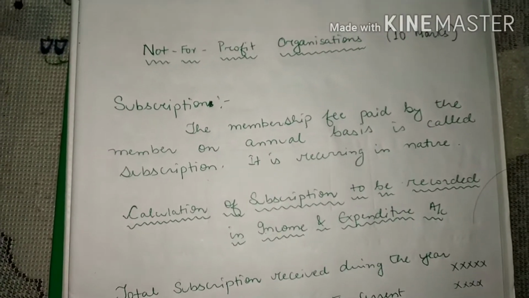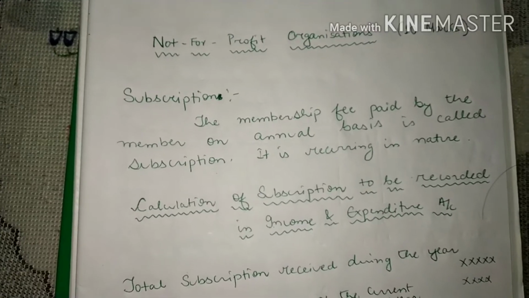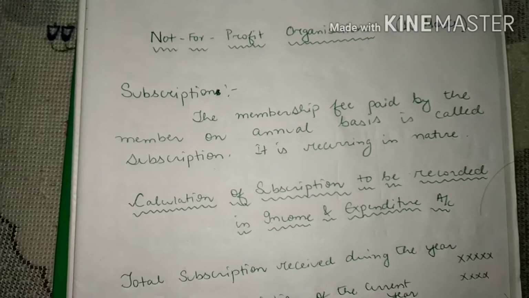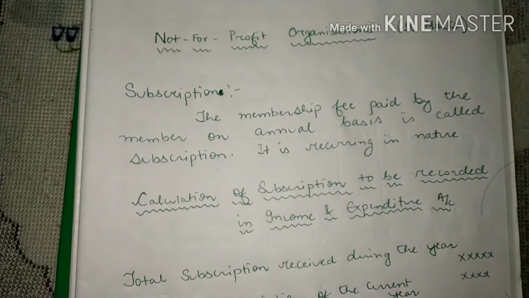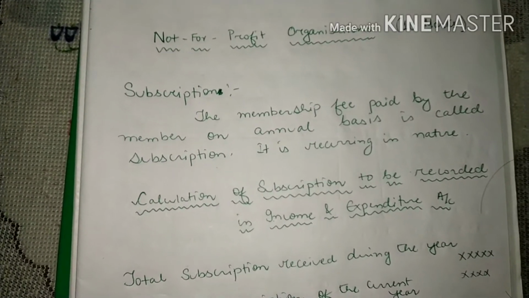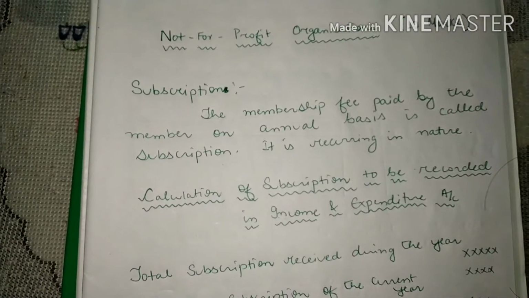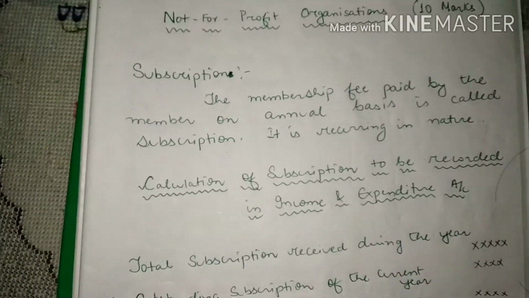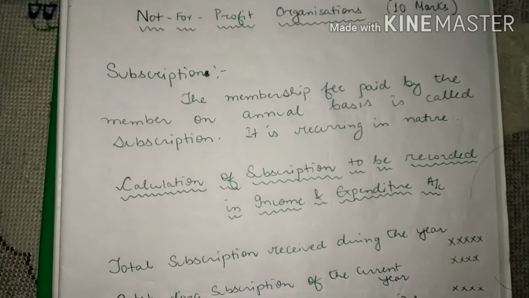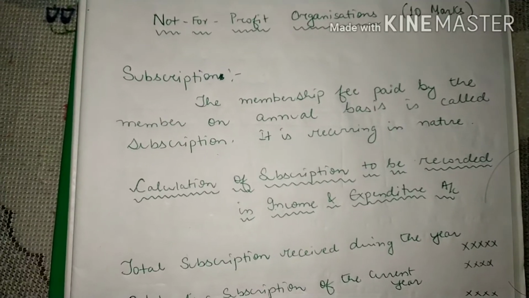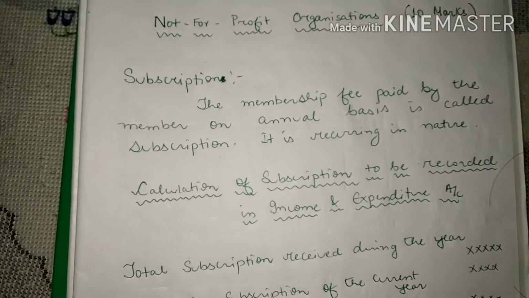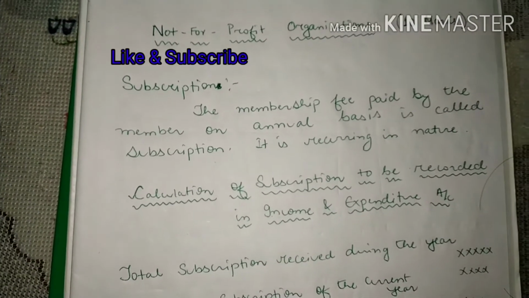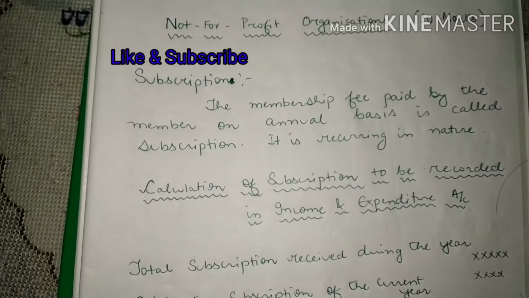So in the previous videos I had discussed the format of income and expenditure account, and today I would like to discuss the item that is subscription, which appears in the income and expenditure account. If you have seen the format of income and expenditure account in my videos, you can see that in the income side the first item which appears is subscription. Now what is this subscription?